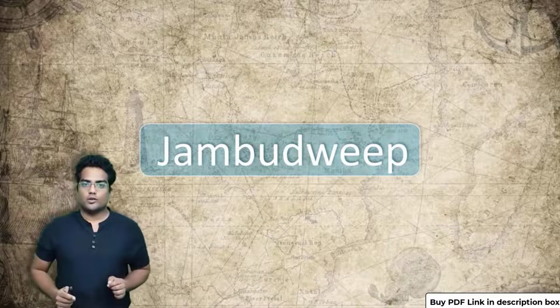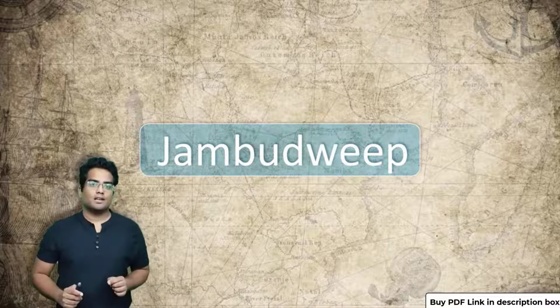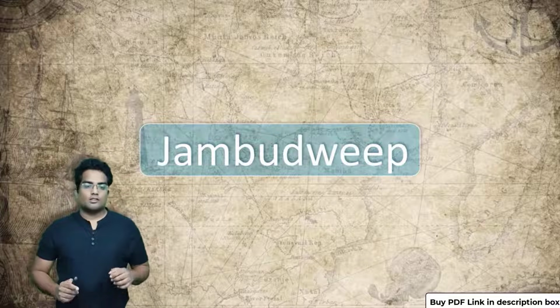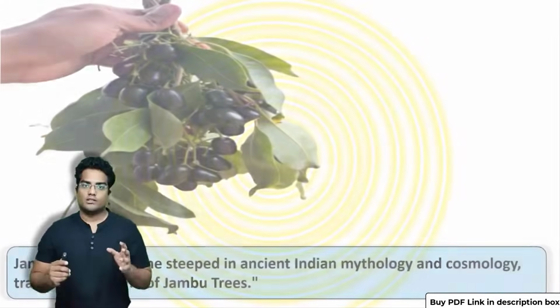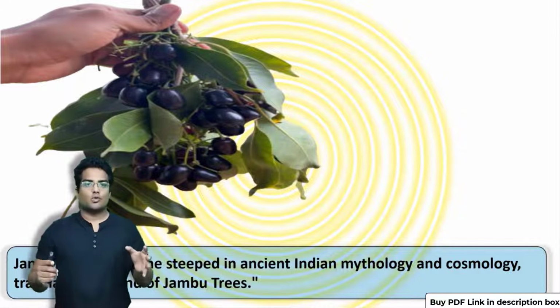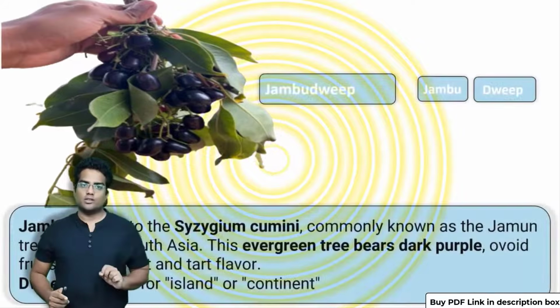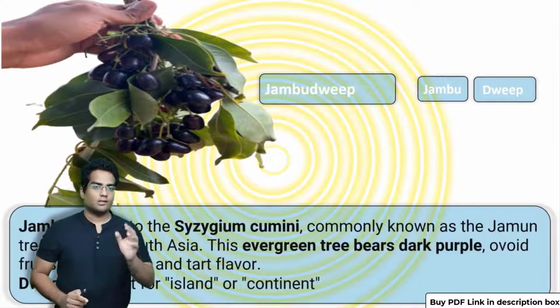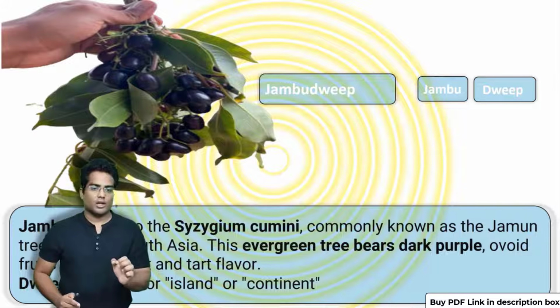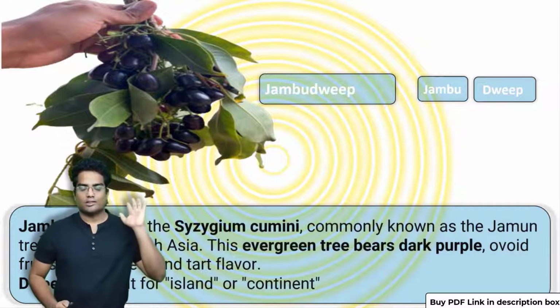So in this video, we are going to discuss why India was known as Jambudweep. Let's get started. You are probably familiar with Jamun. India was known as the land of Jamun trees or Jambu trees. Jambudweep is essentially two words, Jambu and Dweep. Jambu is basically Jamun, and this is the scientific name of Jamun, which I don't know how to pronounce, so I'm just going to leave it there.